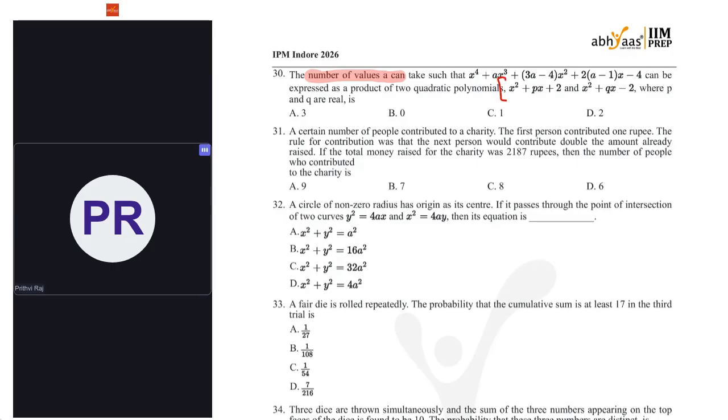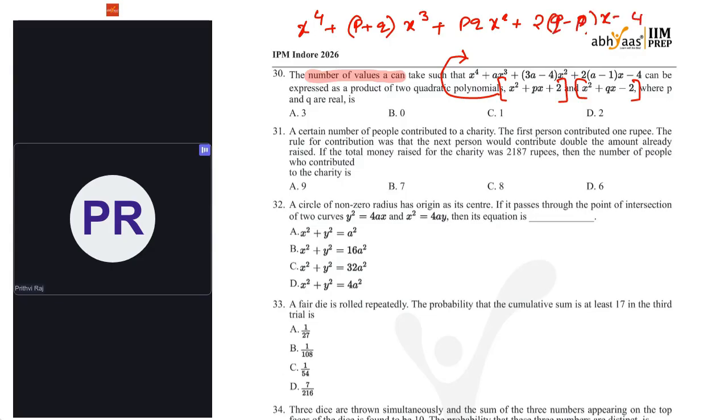I have to multiply these quadratic polynomials first, and compare that with this one. So let's multiply. If I multiply that, I'll get x power 4 plus p plus q of x cube, plus pq x square, plus 2 of q minus p x minus 4.